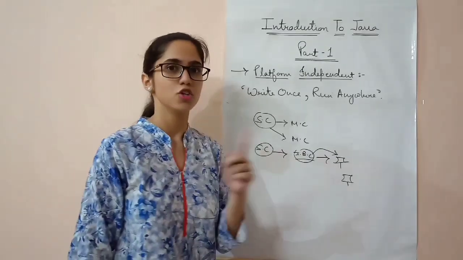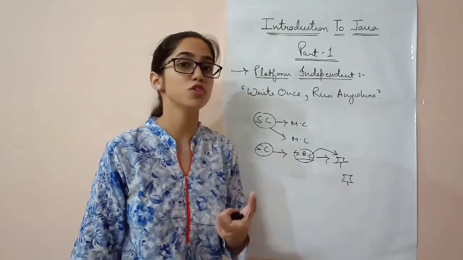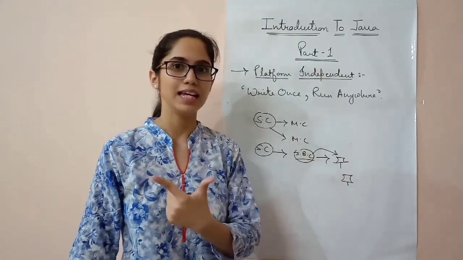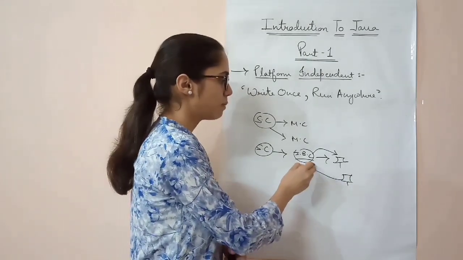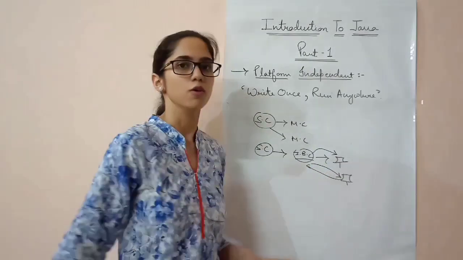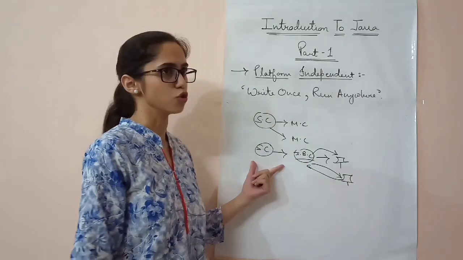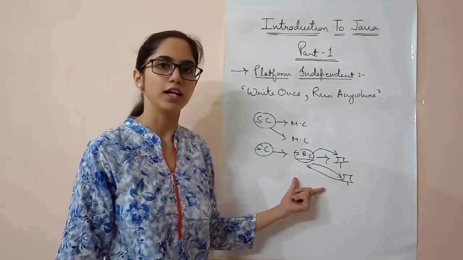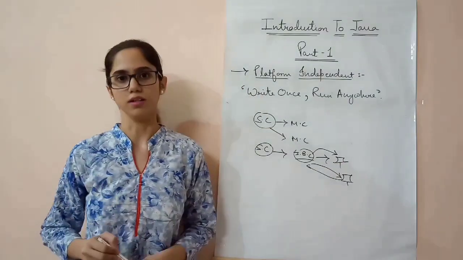If I want to use it on another machine, the work lies in the hands of the interpreter of this machine. So here I am also in a way explaining to you the robust feature, compiler, interpreter. The interpreter will convert again this Java bytecode into a machine level code which is dependent on this machine. So I am creating a source code and the compiler is creating a bytecode. And now all the work lies in the hands of the interpreter.